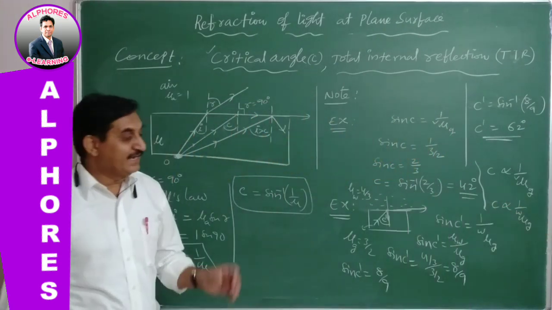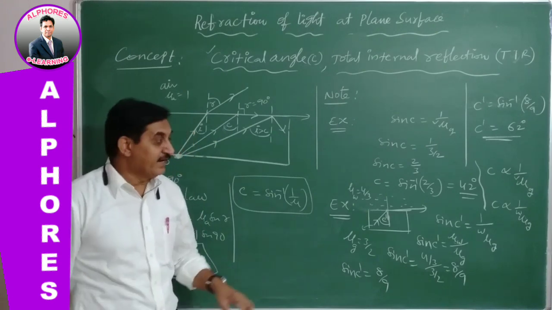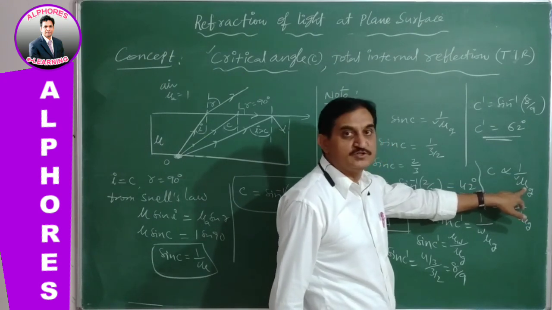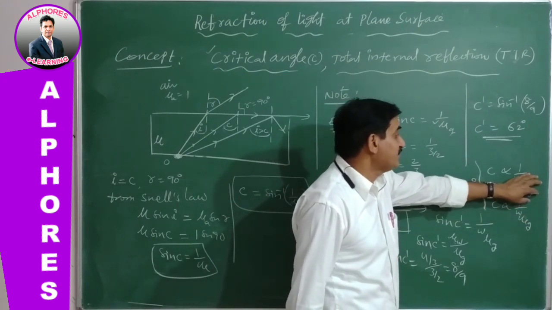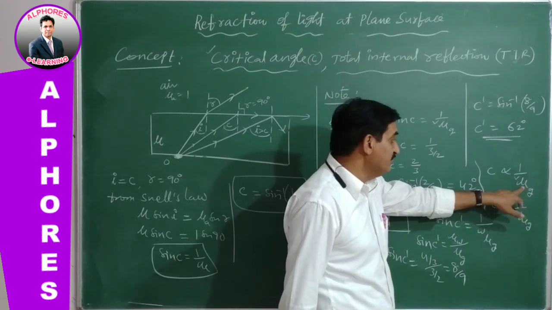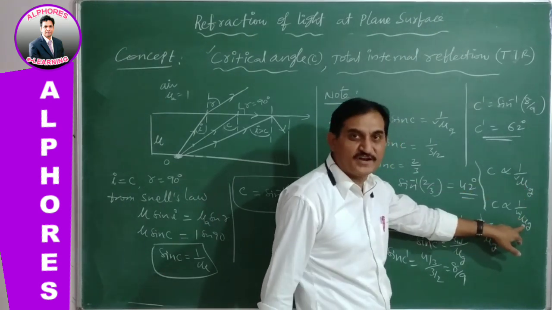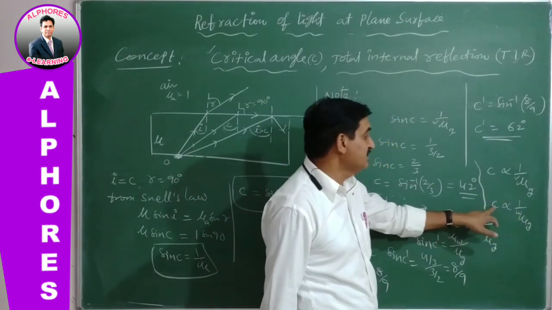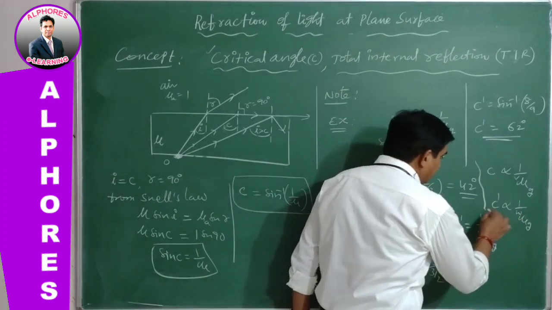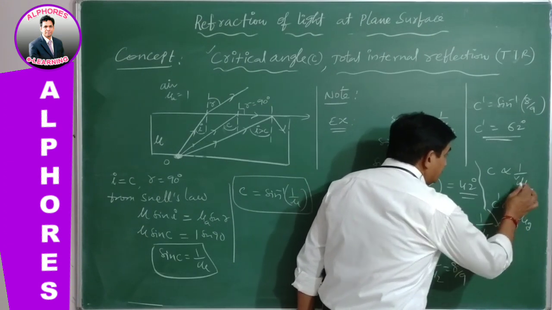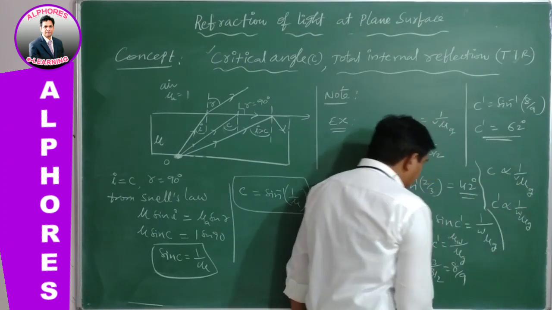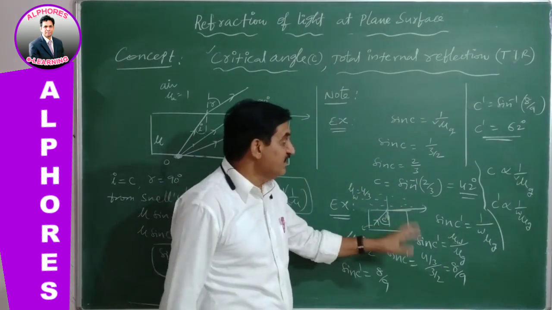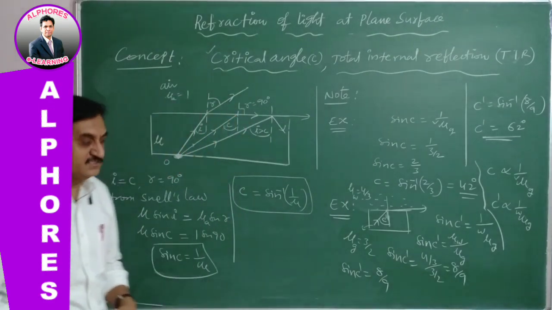Glass with respect to water is a relative refractive index, whereas with respect to vacuum it is the absolute refractive index. Absolute refractive index is generally greater than 1. Its value is more than that of the relative refractive index. If mu is greater, C is smaller. Mu is smaller, C is greater. So here mu and C are inversely proportional. So for the relative refractive index of glass with respect to water, mu decreases, thereby the critical angle increases in this case.